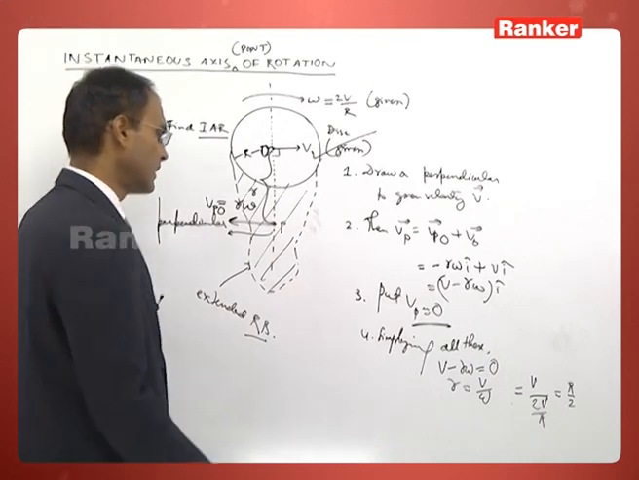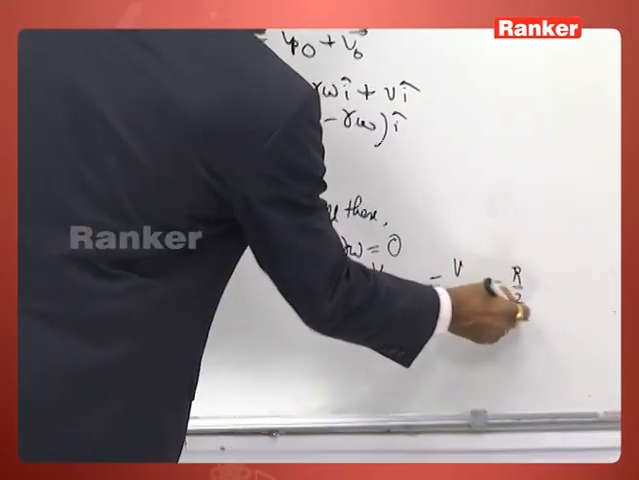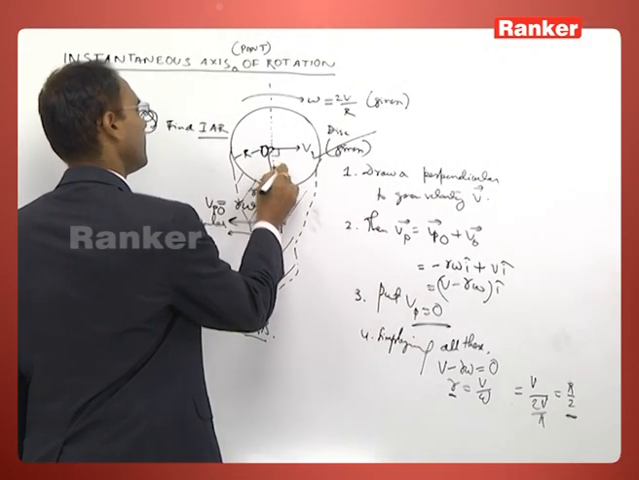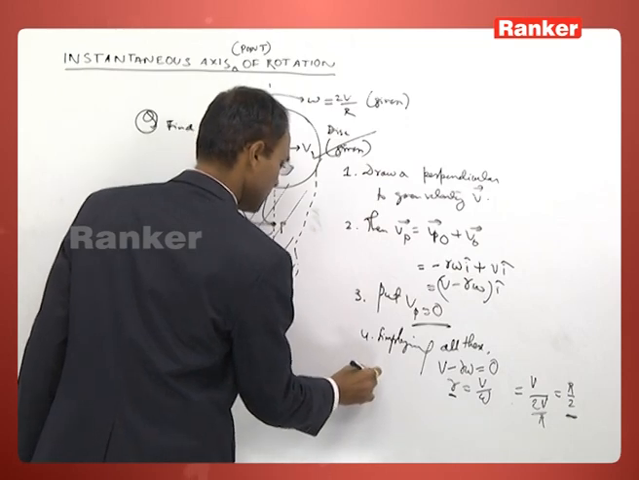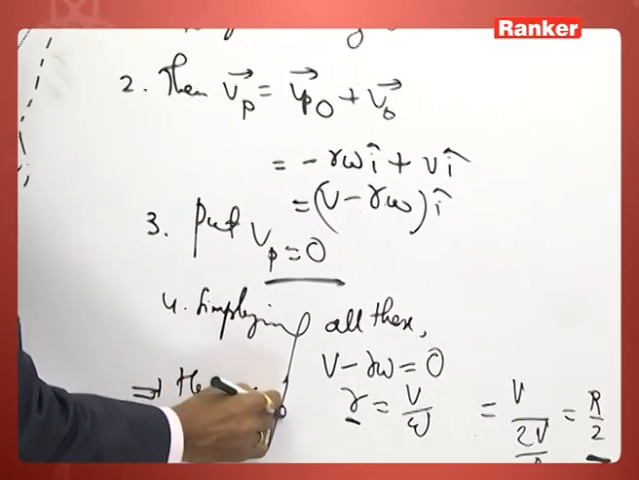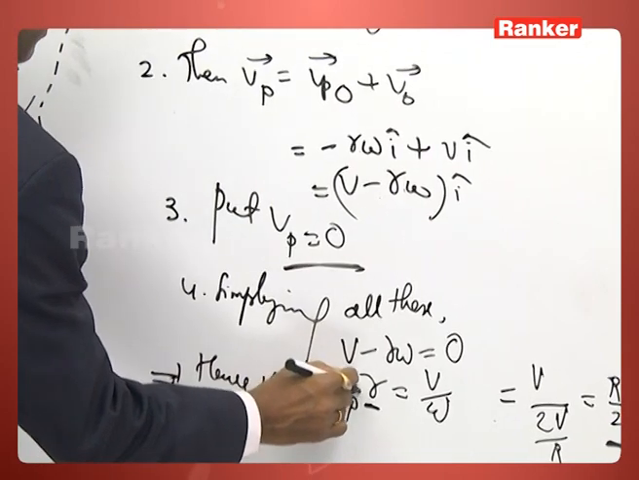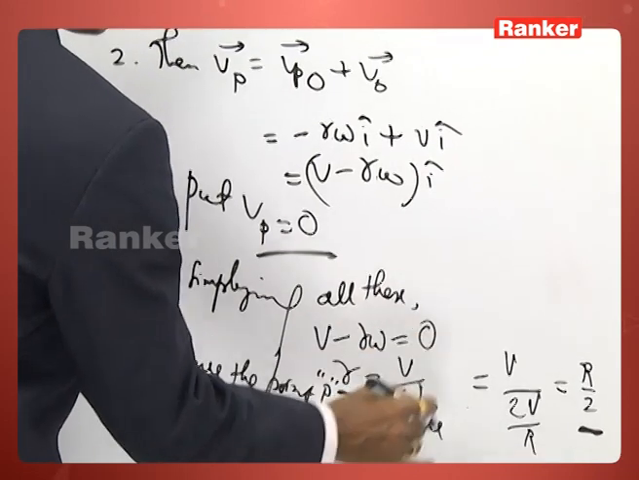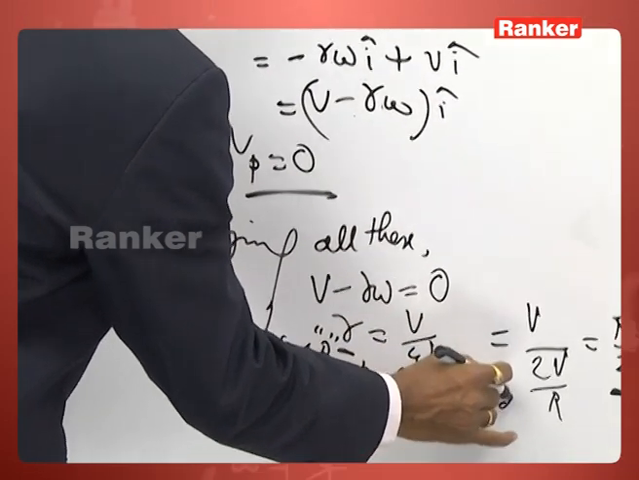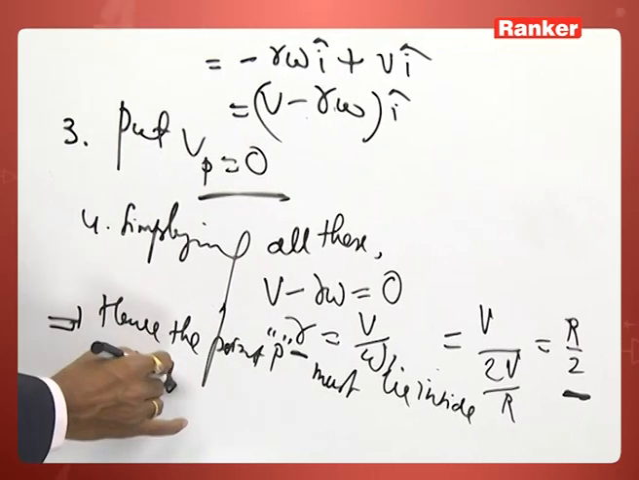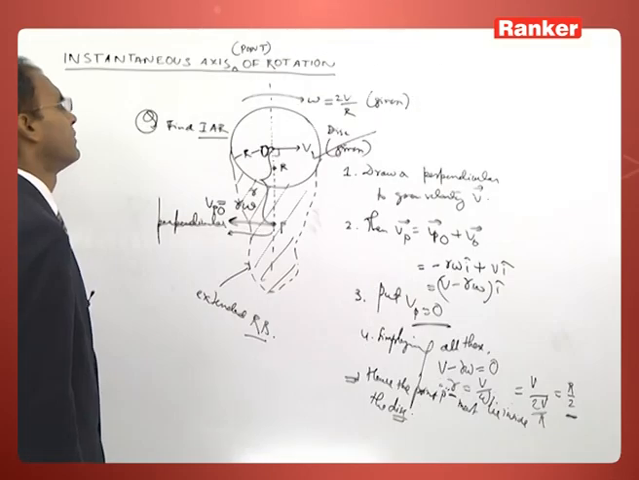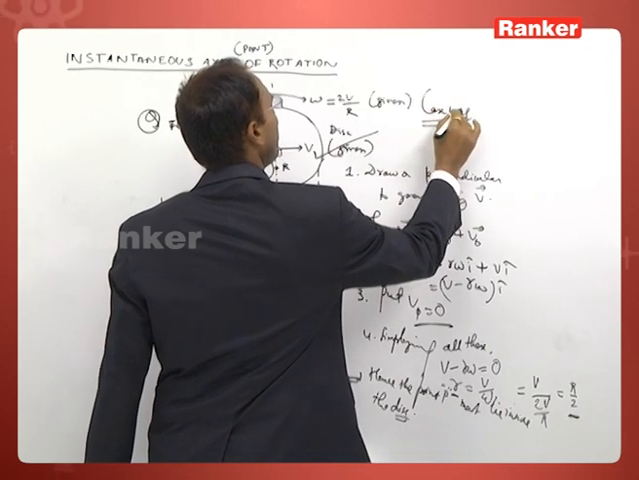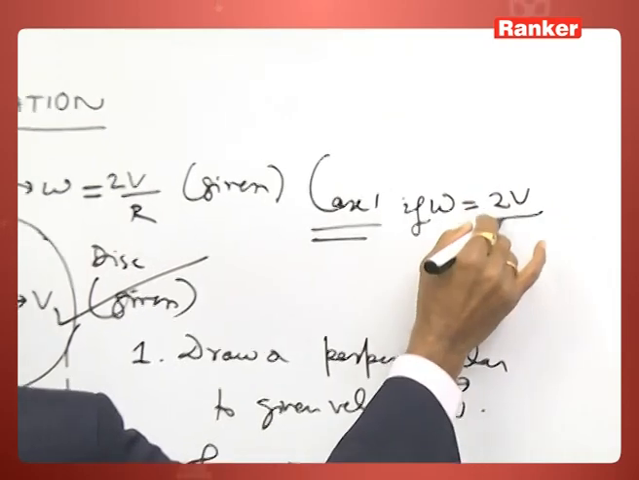Since small r equal to capital R by 2, therefore this point must lie here. Hence the point P, instant axis of rotation, must lie inside the disk. Case 1.